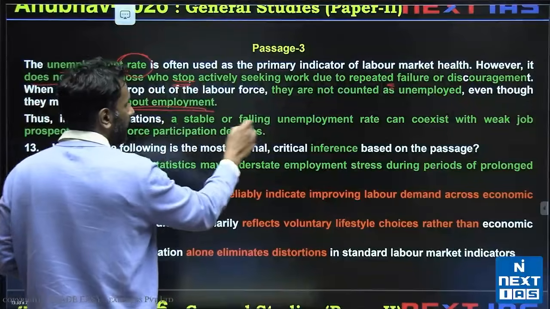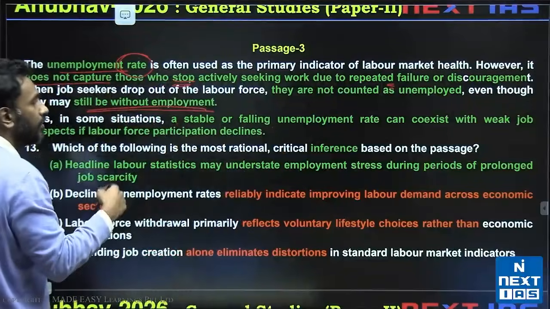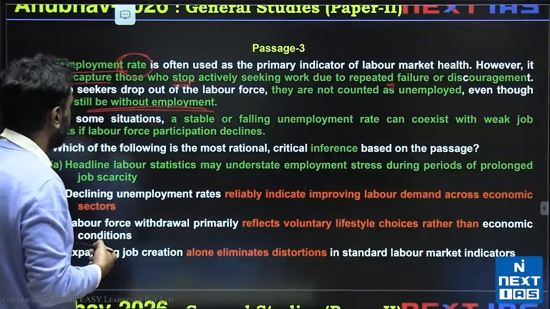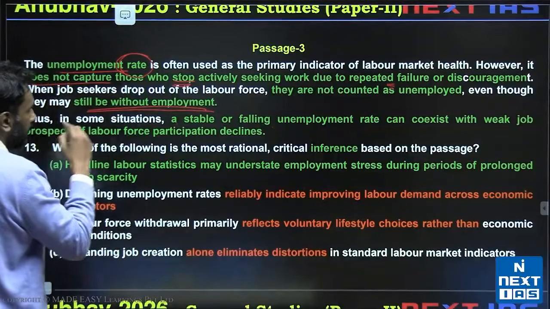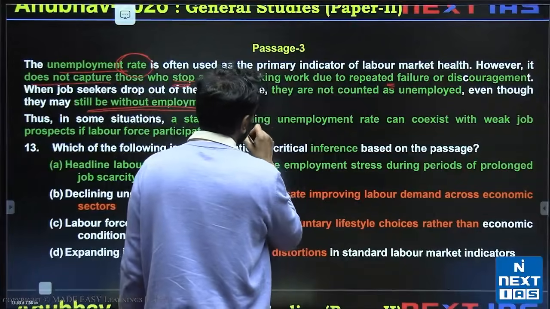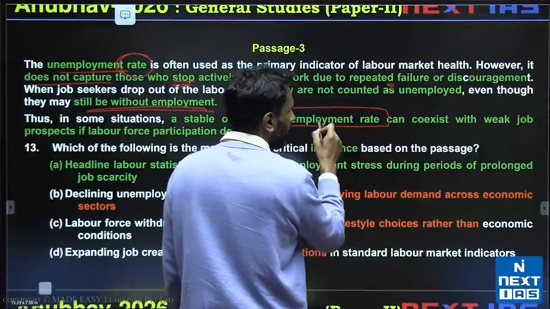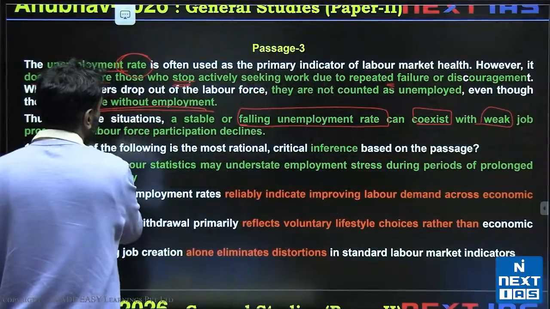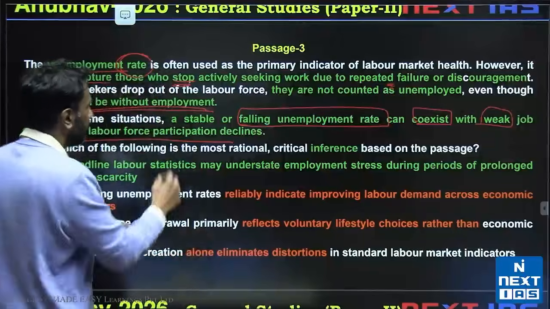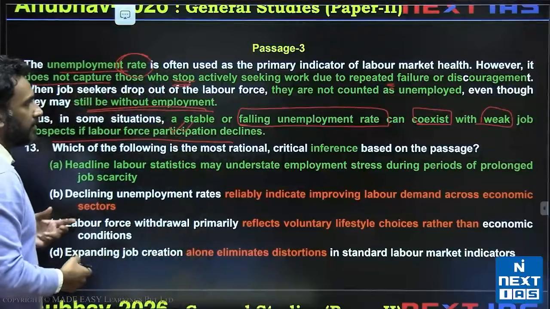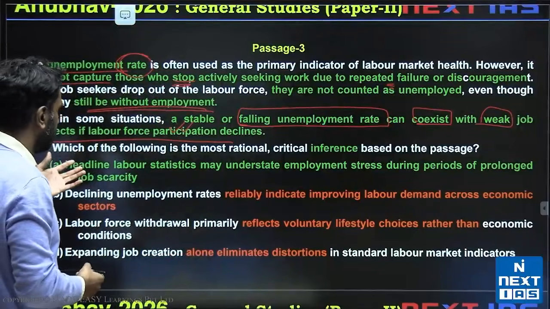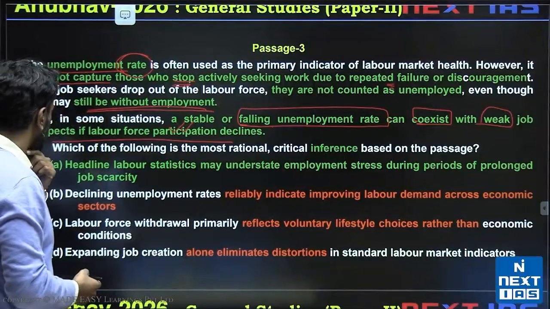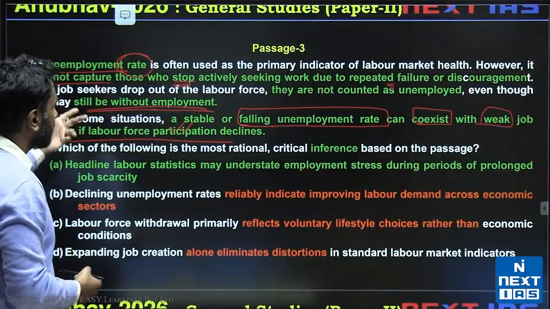A stable or falling unemployment rate can coexist with weak job prospects if labor force participation declines. So we are told that an unemployment rate which is falling is not a clear indicator because it can coexist with weak job prospects if labor force participation declines. So if this is taking place, there can be an unemployment rate which hides the actual state of labor, right? Actual state of employment. So let's make a fresh conclusion based on this.